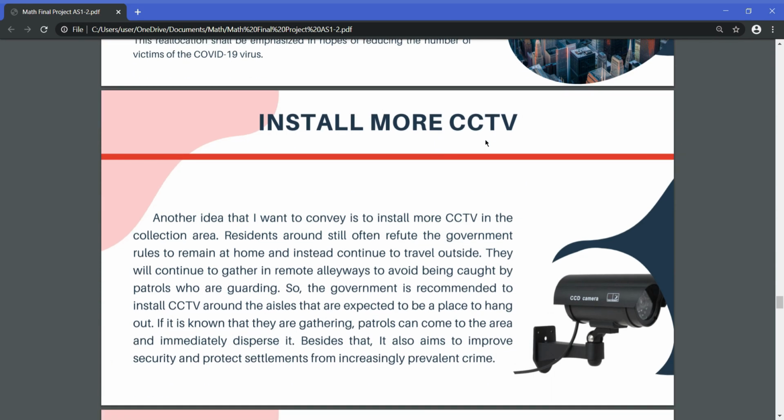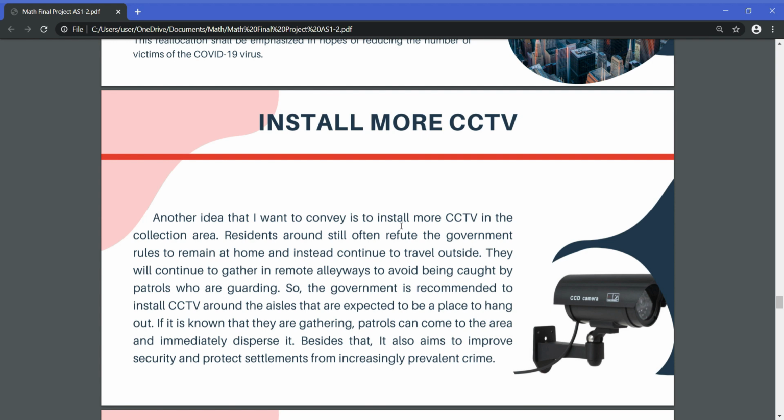So the second one is to install more CCTV. Installing more CCTV, I mean on the road. Another idea that I want to convey is to install more CCTV in the gathering areas. Residents around still often refute the government rules to remain at home and instead continue to travel outside. They will continue to gather in remote alleyways to avoid being caught by the patrols who are guarding. So the government is recommended to install CCTV around the alleys that are expected to be a place to hang out. If it is known that they are gathering, patrols can come to the area and immediately disperse them. Besides that, it also aims to improve security and protect settlements from increasingly prevalent crime.